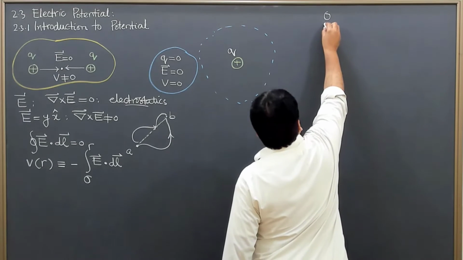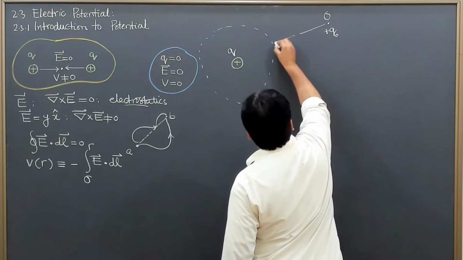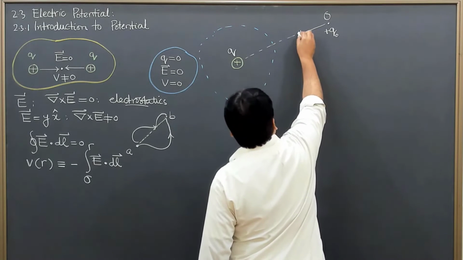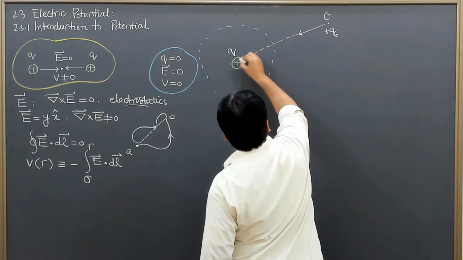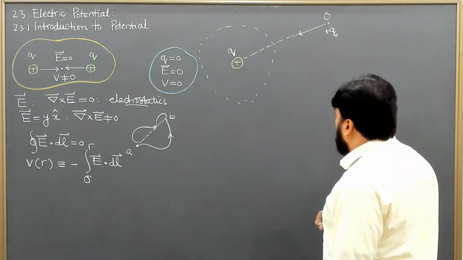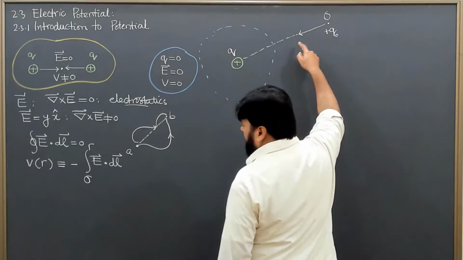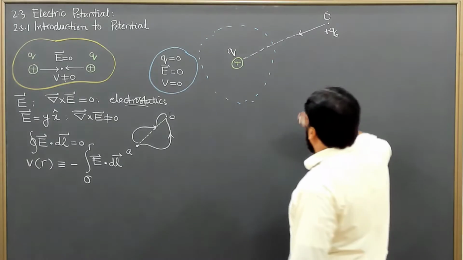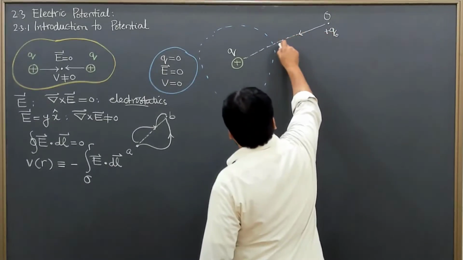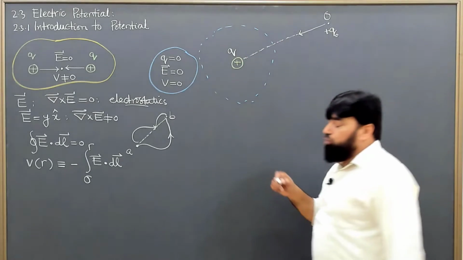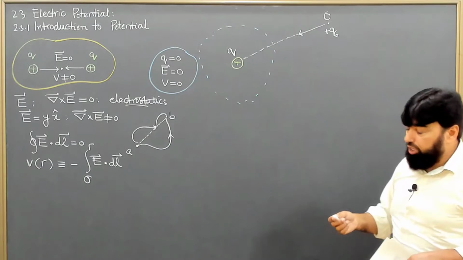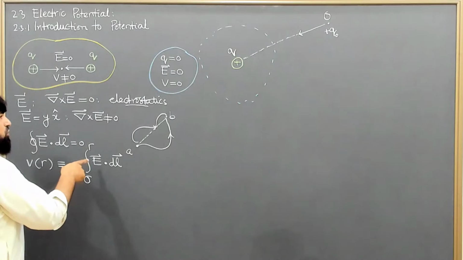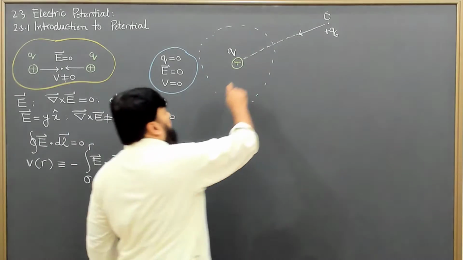Then when I am moving this charge from this point toward this charge, I'm doing some work, and that work is being stored as energy in this system. But think of this: I'm coming from infinity towards the charge, and I'm doing work against the charge. If I consider the electric field, then the electric field is doing work in the opposite direction.